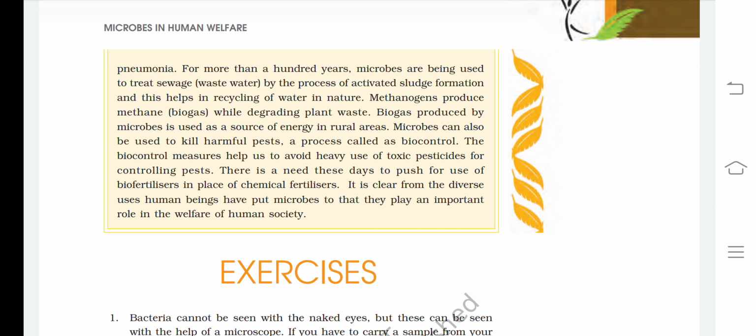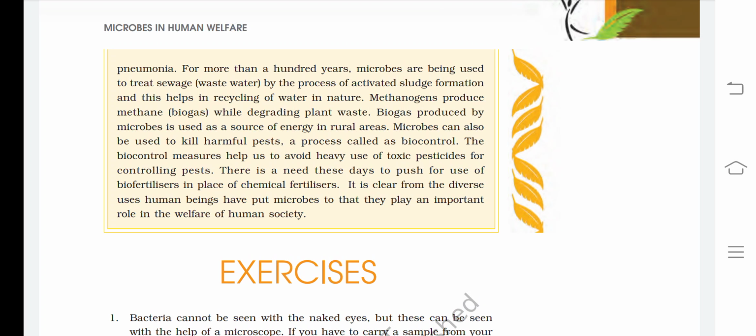For more than 100 years, microbes are being used to treat sewage and wastewater by the process of activated sludge formation, and this helps in recycling of water in nature. Methanogens produce methane while degrading plant waste. Biogas produced by microbes is used as a source of energy in rural areas.